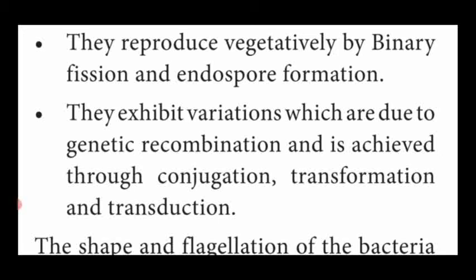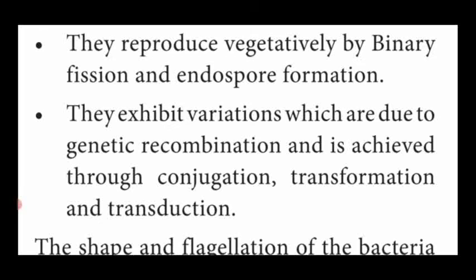At that time, the entire bacterial plant body is modified into an oval-shaped structure, with the outermost wall, the exine, modified into a thorny structure, spiky like. That formation is called endospore formation. This endospore, during favorable conditions, germinates into new bacteria. That is said to be endospore formation.